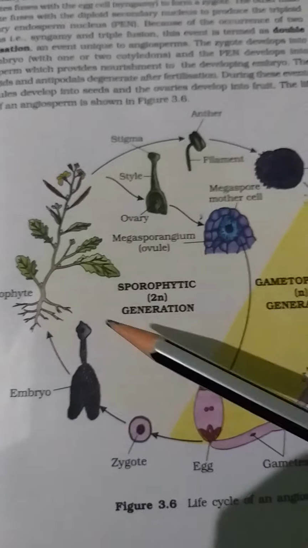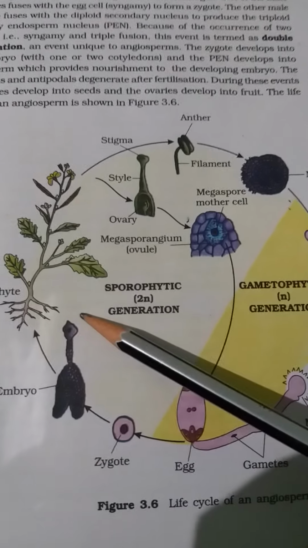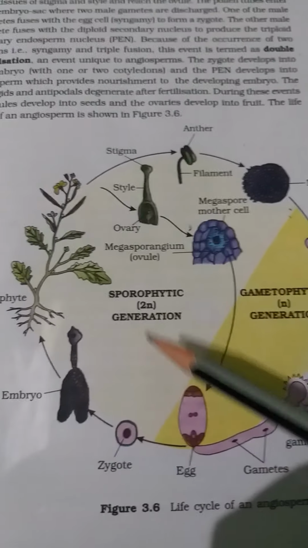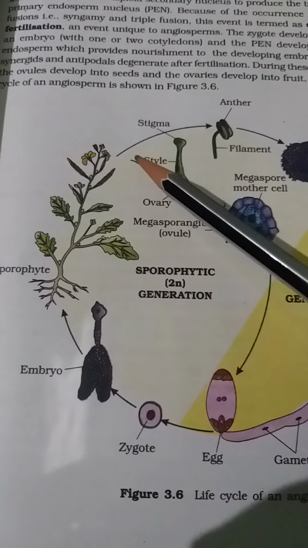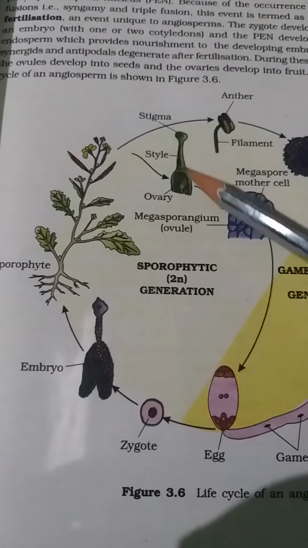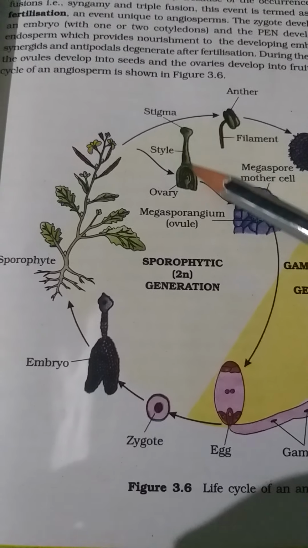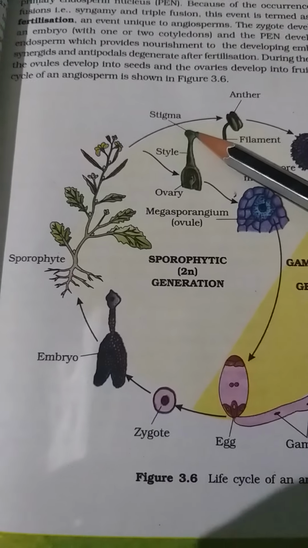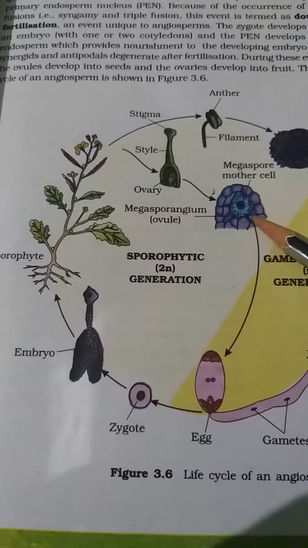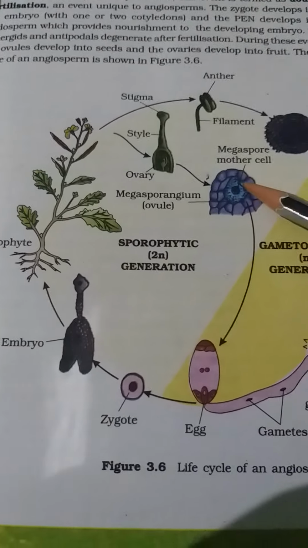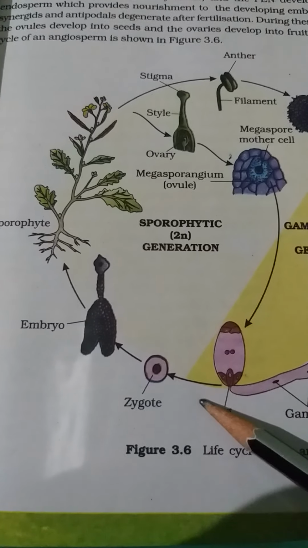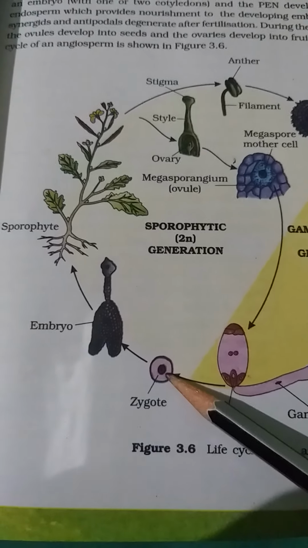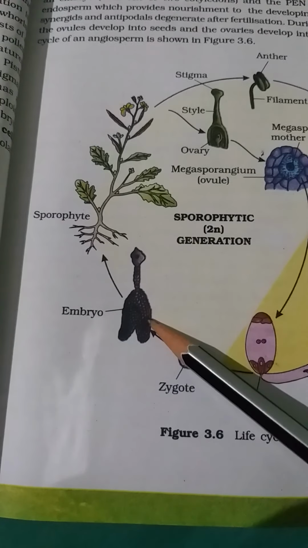If you can focus on the figure here, this is the sporophytic generation. What is the sporophytic generation? The 2N, the diploid one. Here the plant grows. Here you see the stigma, style and ovary. Here the anther pollen grains come. This is the ovary. Then they fuse. The megasporangium is here, the ovule. The ovule produces the egg cell. They fuse to form the zygote, and again the embryo and new plant.